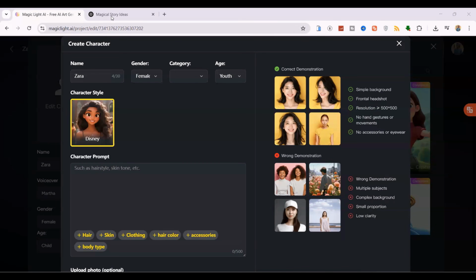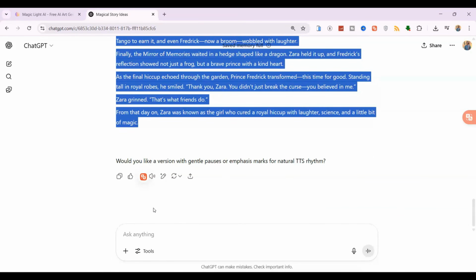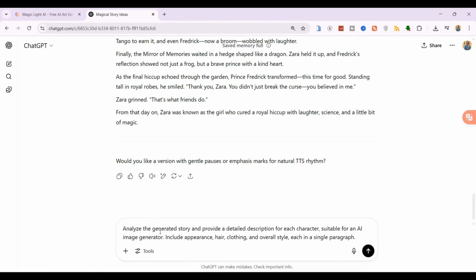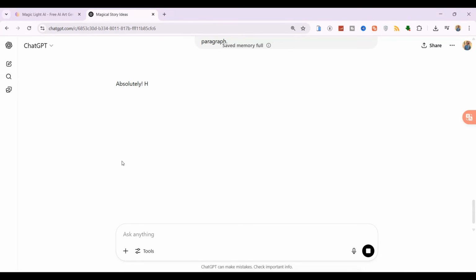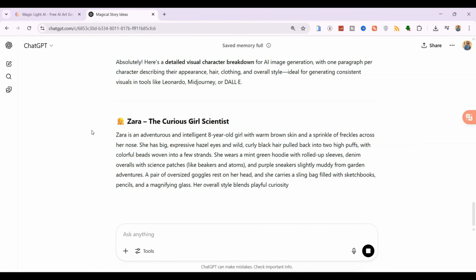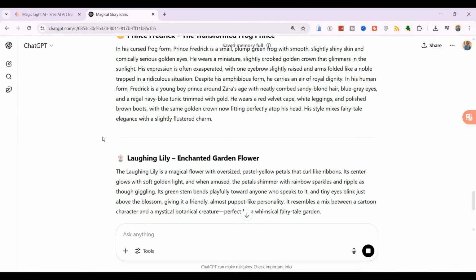Now, to create our first character, Zara, we need a detailed description. We'll head back to our ChatGPT chat. I'll use another custom prompt to get the character details. Analyze the generated story and provide a detailed description for each character, suitable for an AI image generator. Include appearance, hair, clothing, and overall style, each in a single paragraph. Look at that! We get a perfect description for each character.